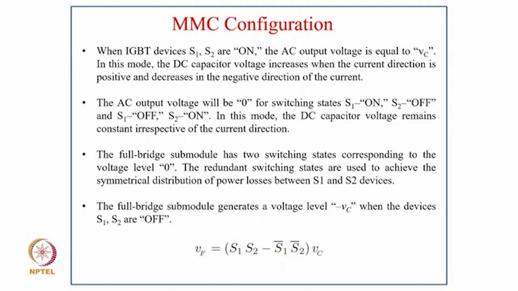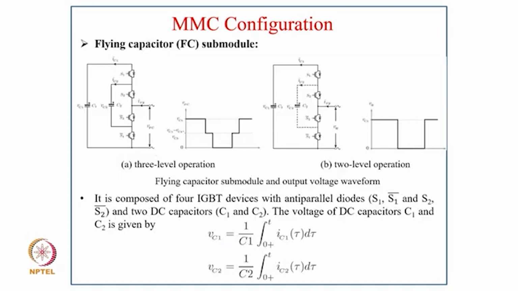The full bridge submodule has two switching states corresponding to the voltage level 0, and the redundant switching states are used to achieve a symmetrical distribution of power losses between the S1 and S2 devices. The full bridge submodule generates the voltage level minus VC when the devices S1, S2 are off, and VF is equal to (S1 S2 minus S1 bar S2 bar) into VC.